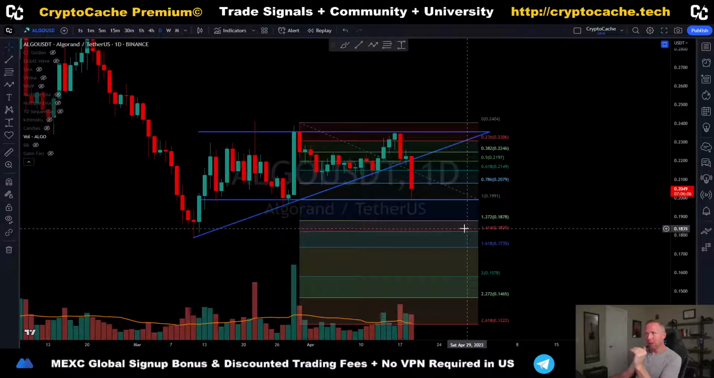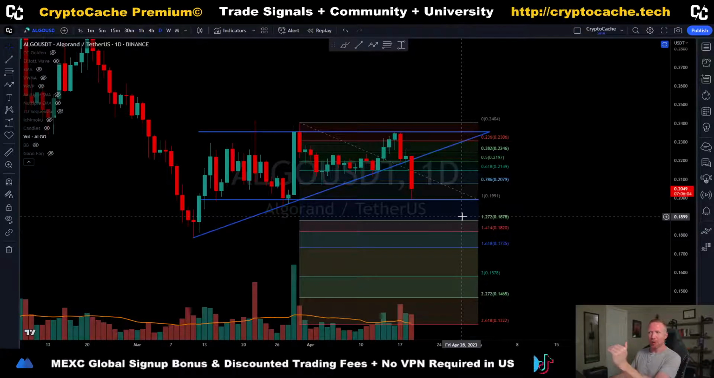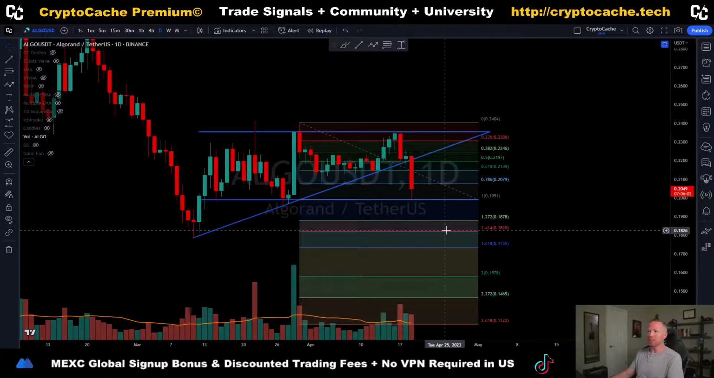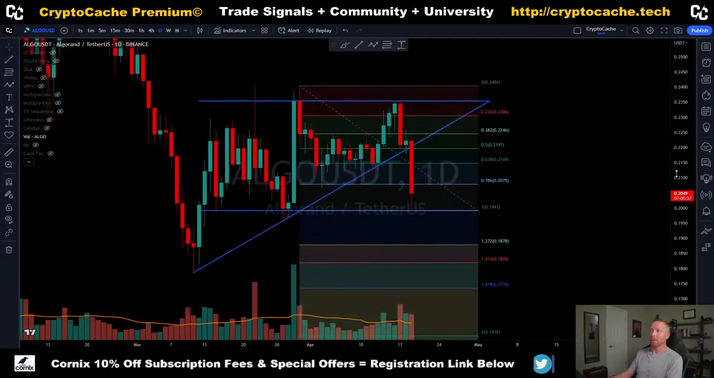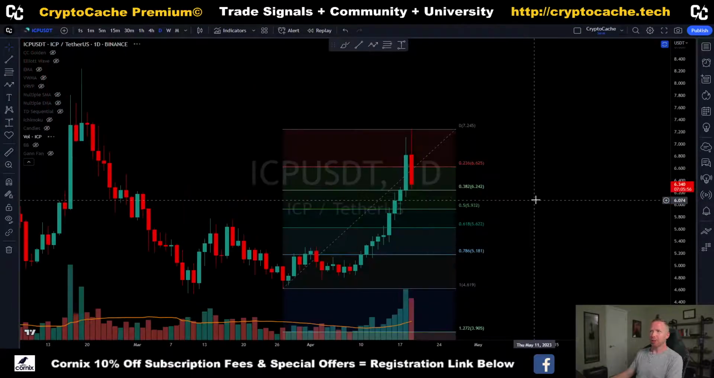18.8 as well as 18.3. Now again, I'm going up a little bit because anytime you dollar cost average, you want to put it just above that Fibonacci retracement level to ensure that you get filled. All right, so again, that's kind of where we're at there for Algorand.